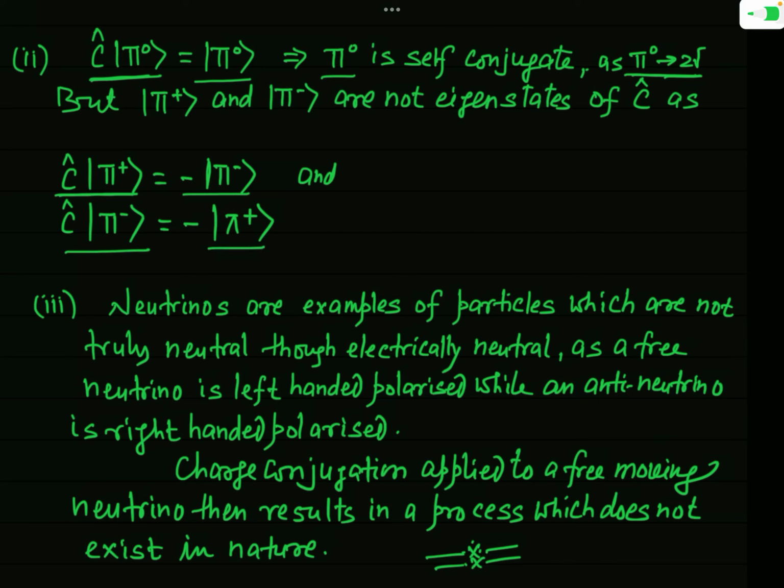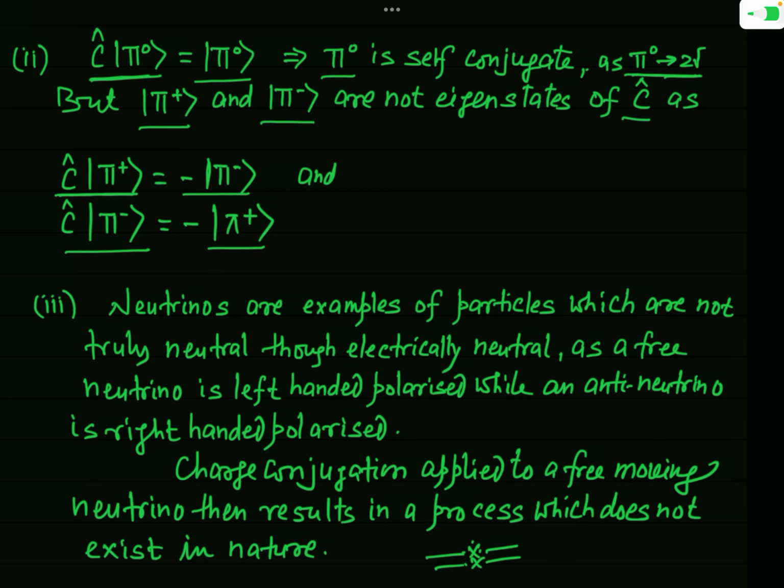So we can say that these two particles are not eigenstates of C. I have mentioned it here that |π+⟩ and |π−⟩ are not eigenstates of C hat.